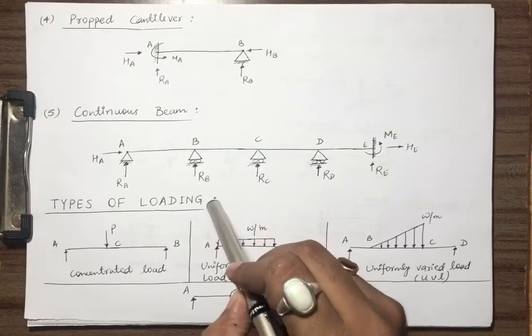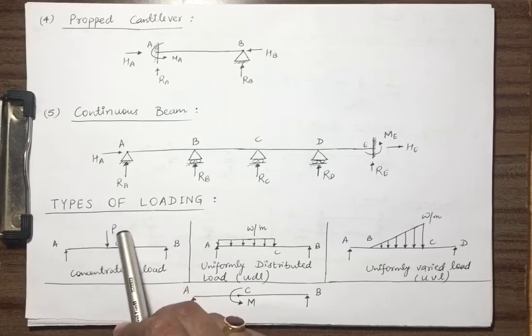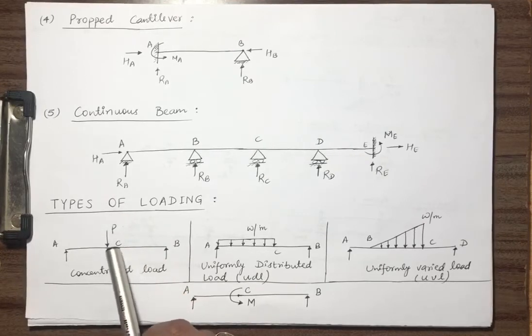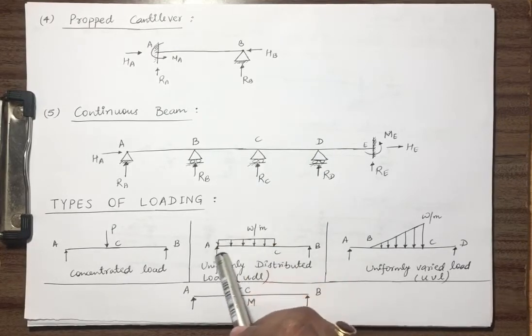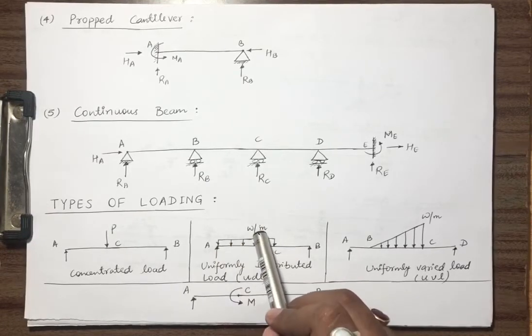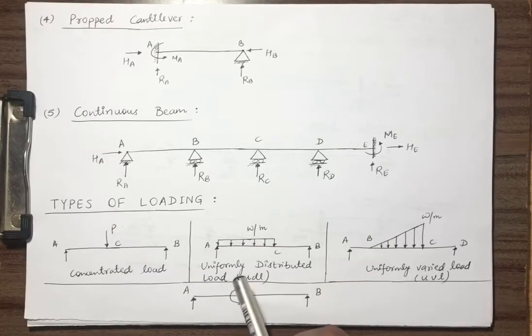Now let me tell you about different types of loading. So what types of loadings are possible? If only one force is acting on the beam, only one force P, this is a concentrated load. Only one load is there and it is concentrated at a single point. That's why the term concentrated load is used. Second can be uniformly distributed load. So this W is the intensity of load from A to C, and this distribution is uniform. That's why uniformly distributed load, UDL.